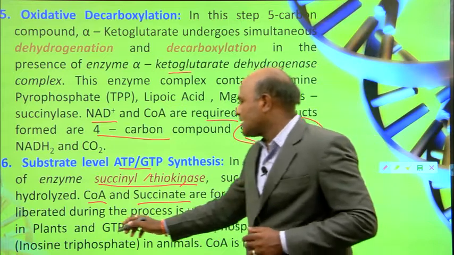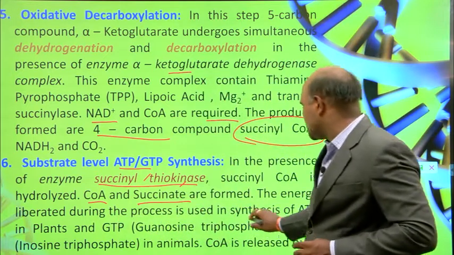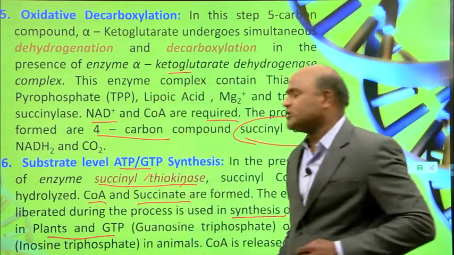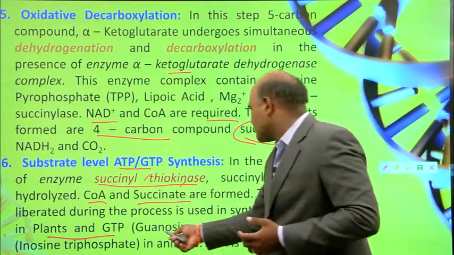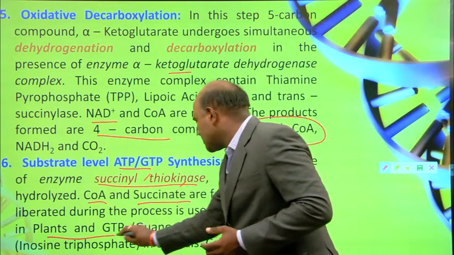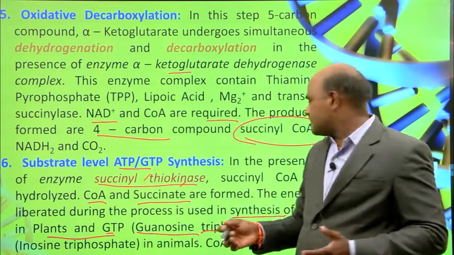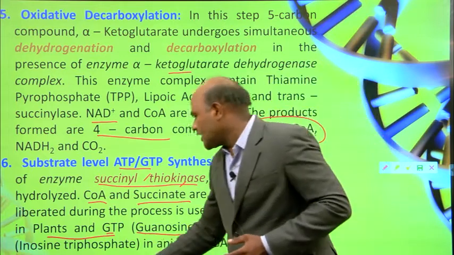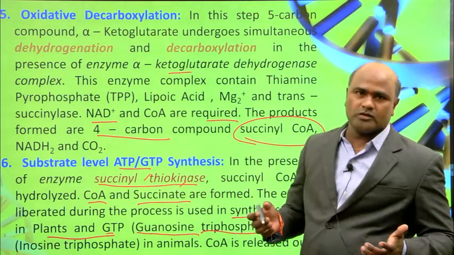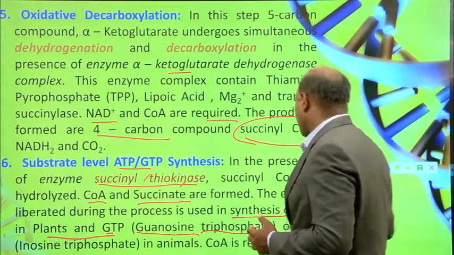The energy liberated during the process is used for synthesis of ATP in plants and GTP. GTP means guanosine triphosphate, or ITP, inosine triphosphate in animals. CoA is released.